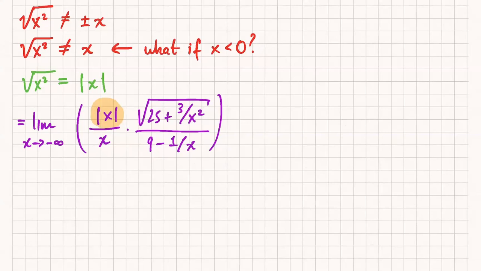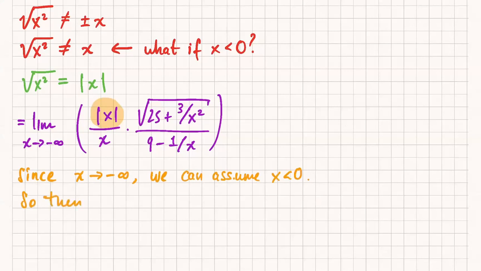And so who was it? It was Jessica, Nicole. Nicole essentially said the next step. So since x is going to negative infinity, obviously we can assume x is negative. So then that means absolute value of x is actually just equal to negative x.